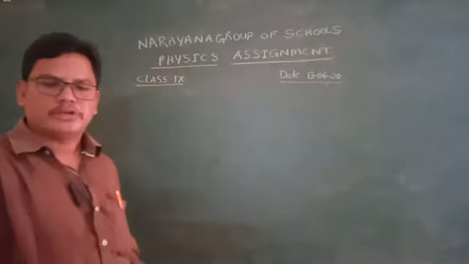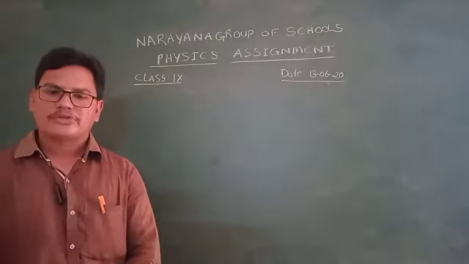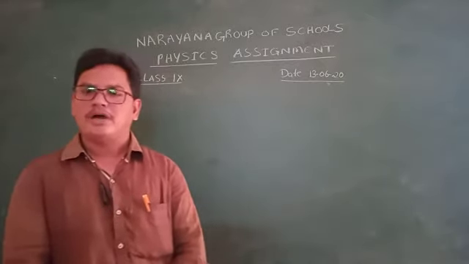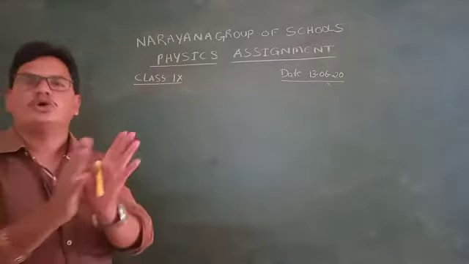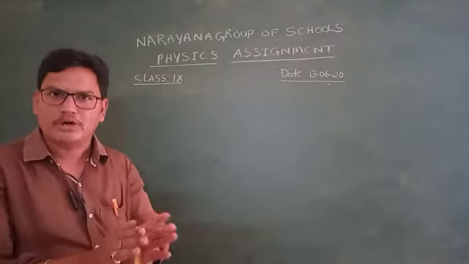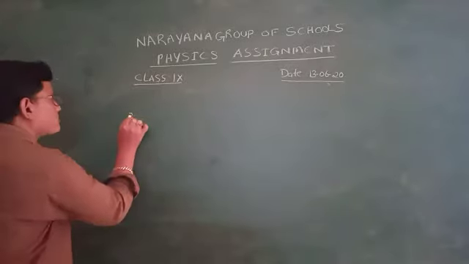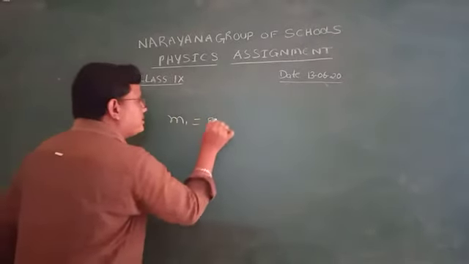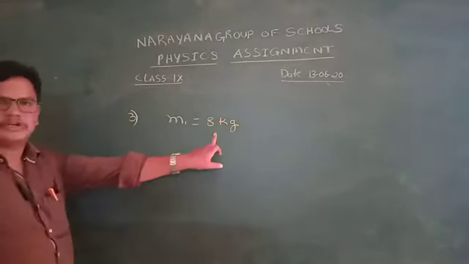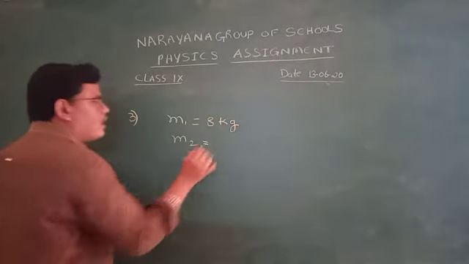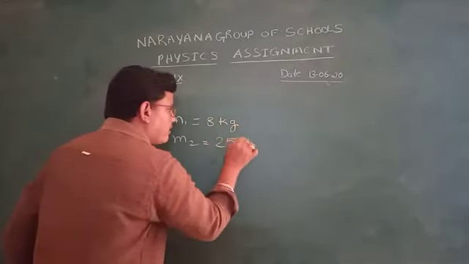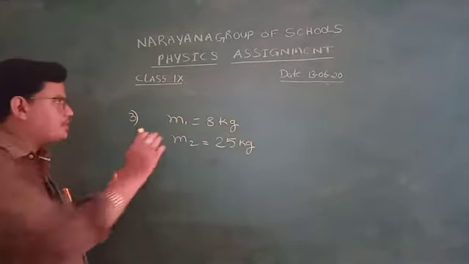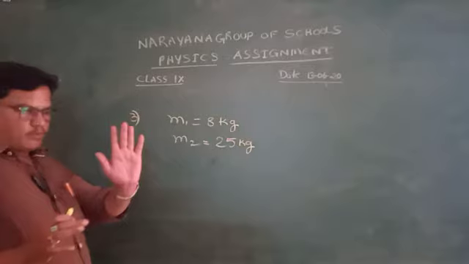Third question: two objects have different masses. One object has 8 kg, another object has 25 kg. Which has more inertia? Important one, remember that. Object 1 has weight 8 kg. Object 2 has 25 kg. Very good.